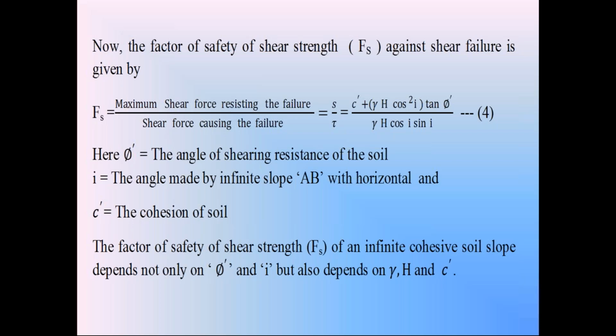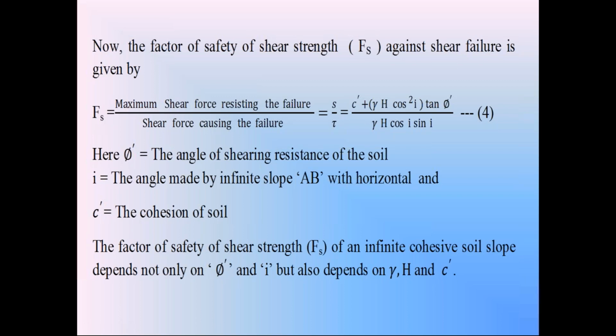Now, in that equation 4, if I take this factor of safety Fs equal to 1, I can calculate the height h of the soil slope. What is this height h of the soil slope so that the factor of safety is 1? That is called a critical condition.